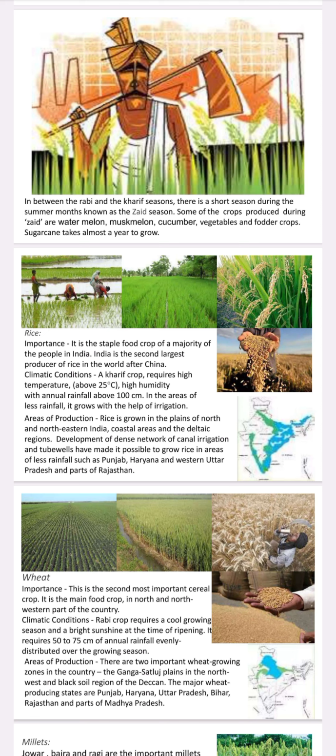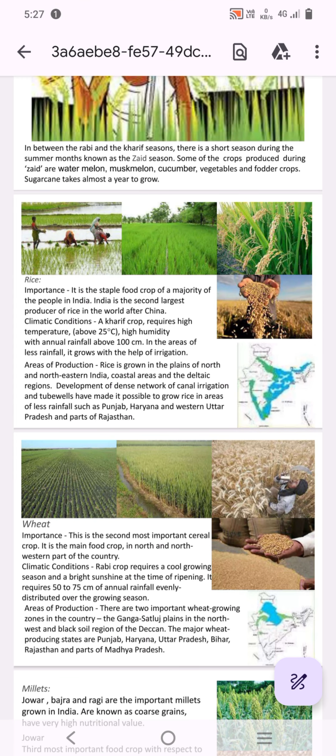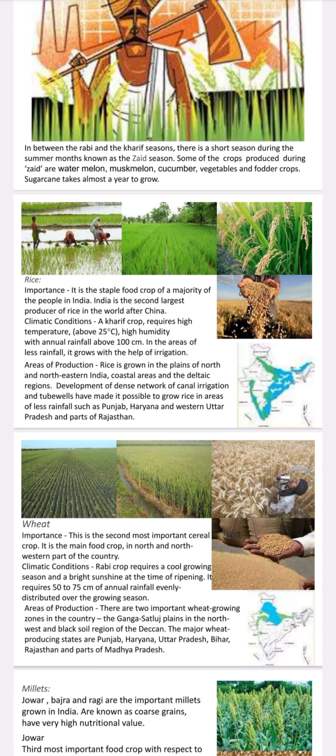Areas of production of rice. Rice is grown in the plains of northern and northeastern India, coastal areas and deltaic regions. The development of a dense network of canal irrigation and tube wells has made it possible to grow rice in areas of less rainfall such as Punjab, Haryana, Western Uttar Pradesh and parts of Rajasthan.